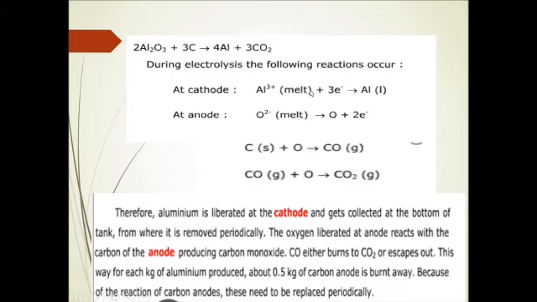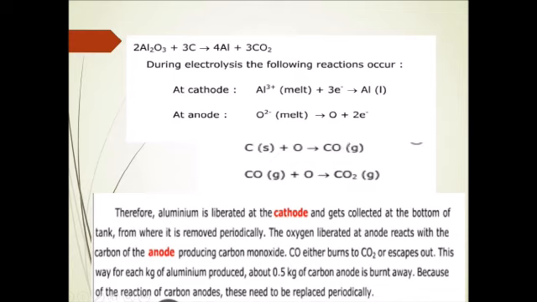These aluminium ions accept the electrons given by the oxygen, forming aluminium. Now what happens at anode? At anode, this oxygen immediately combines with this graphite rod. Graphite rod is nothing but carbon. It combines with carbon or burns with carbon, forming carbon monoxide and carbon dioxide.